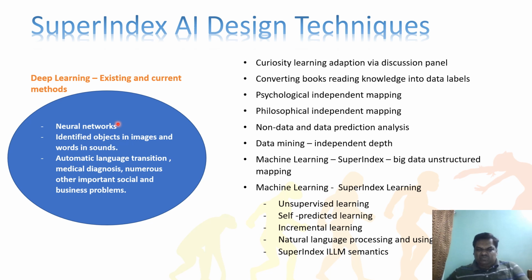Deep learning means very big learning. It is not like structured, unstructured or semi-structured learning, whatever we discussed. No, this is deep learning, very deep learning. We can say neural networks. I keep telling neural network, neural network. What is a neural network? The brain has neurons, right? It is built of neurons. Similar to that, we are giving a neural network.